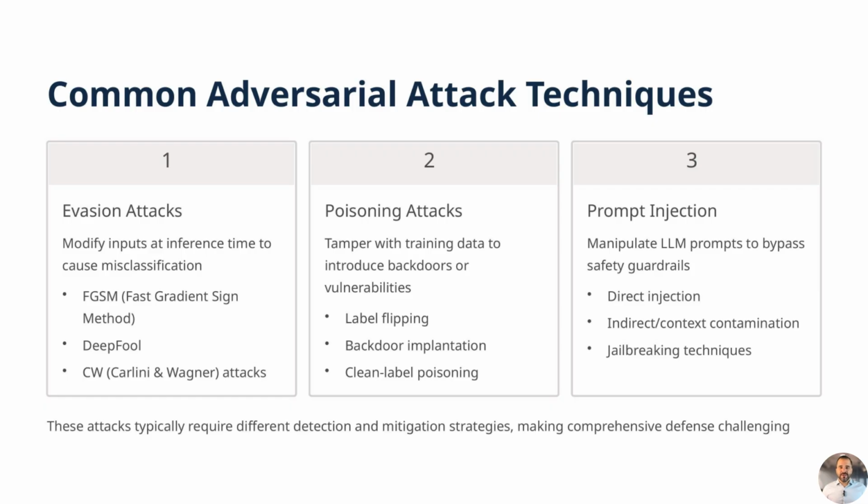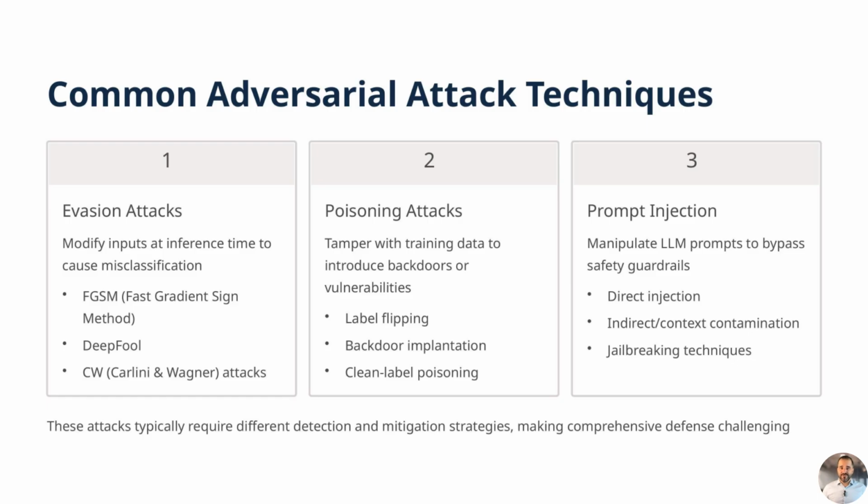Evasion attacks manipulate inputs at the inference stage to cause AI models to misclassify data, often through minimal yet highly effective perturbations. Common techniques include the fast gradient sign method, FGSM, which leverages gradient information to craft adversarial examples; DeepFool, which iteratively perturbs inputs to cross decision boundaries; and the Carlini and Wagner (C&W) attacks, which create highly targeted, low visibility perturbations.